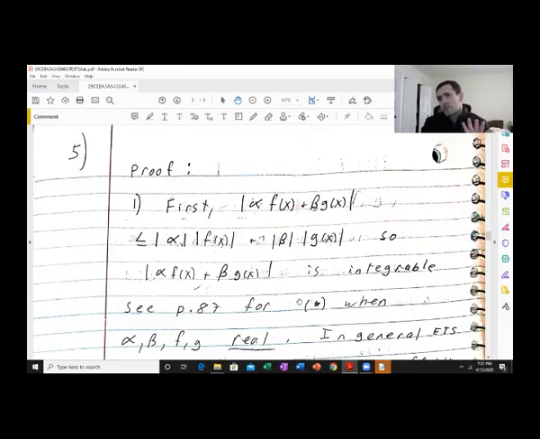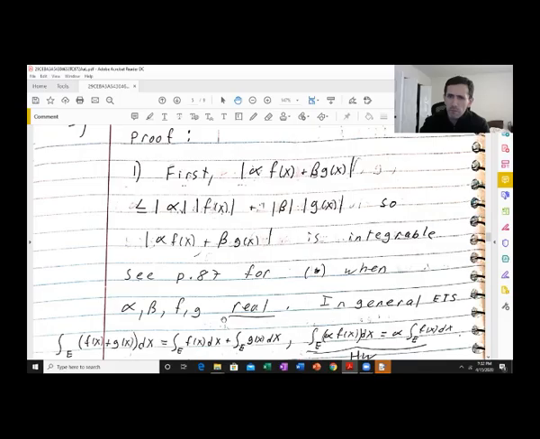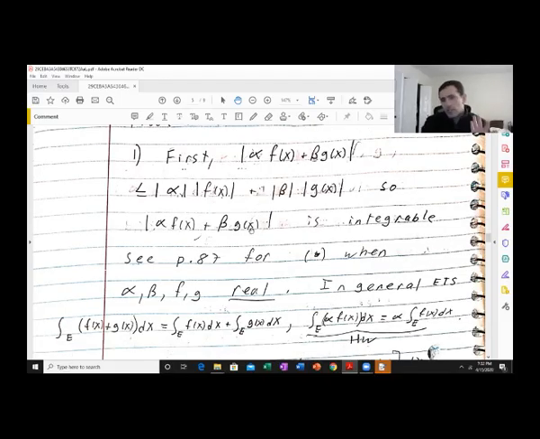So we're going to assume this is true for real numbers. Again, it's just based on an easy consequence of the fact that integration is linear when we're dealing with non-negative functions and positive scalars, positive alpha and beta. So to get an idea of how to do things with complex numbers, let's prove this now in general, where alpha and beta are complex scalars and f and g are complex valued.